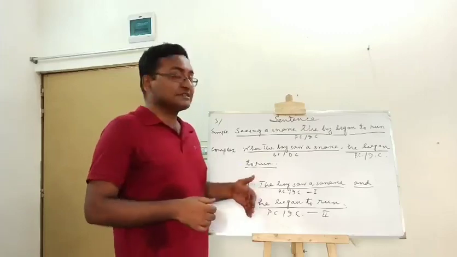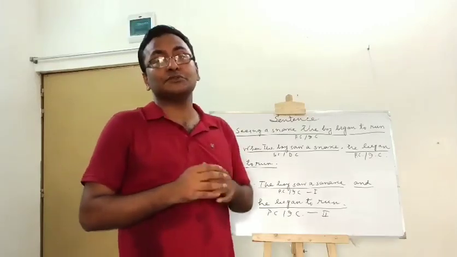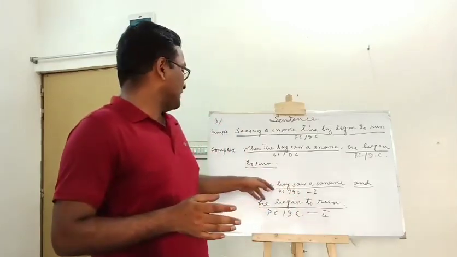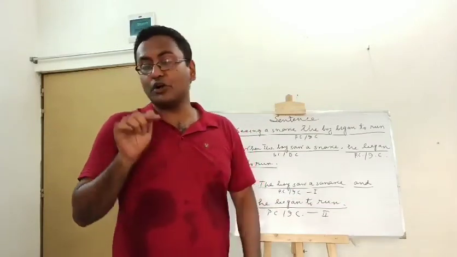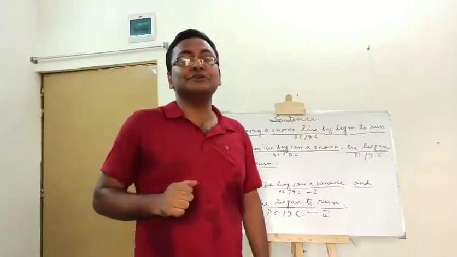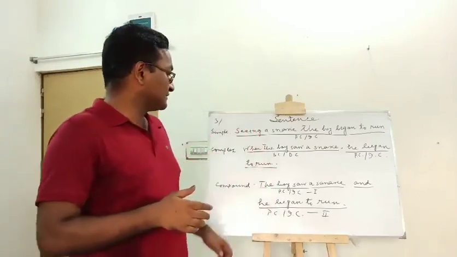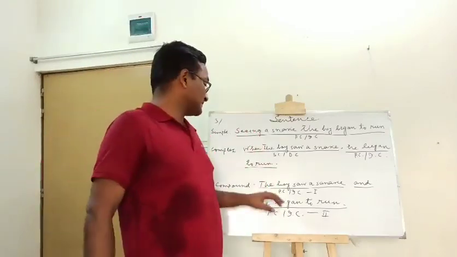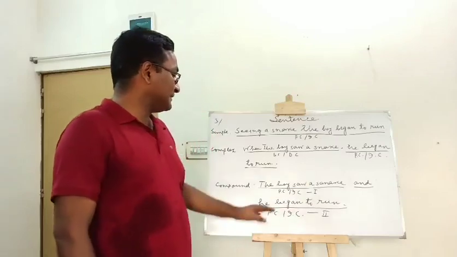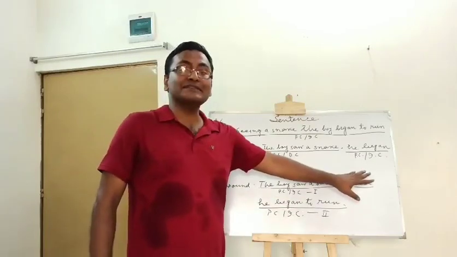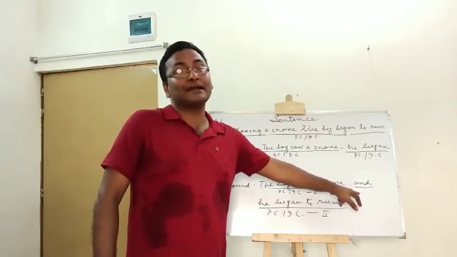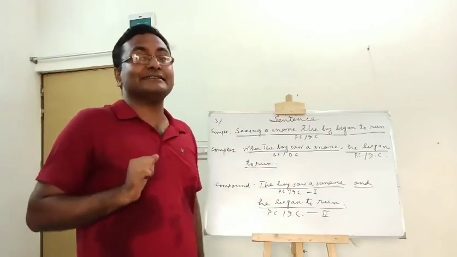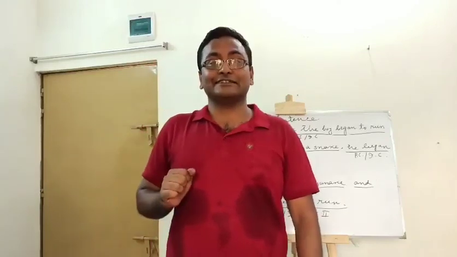And if we transform the sentence into a compound one, what will it be? The boy saw a snake and he began to run. So here we see there are two principal clauses, and the two principal clauses are joined to each other with the help of and. And is a coordinating conjunction.